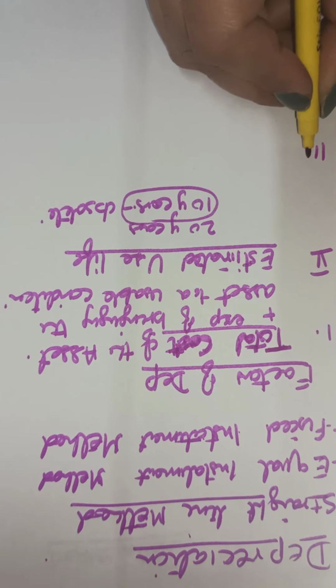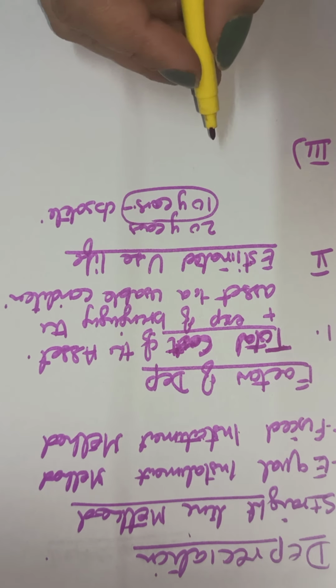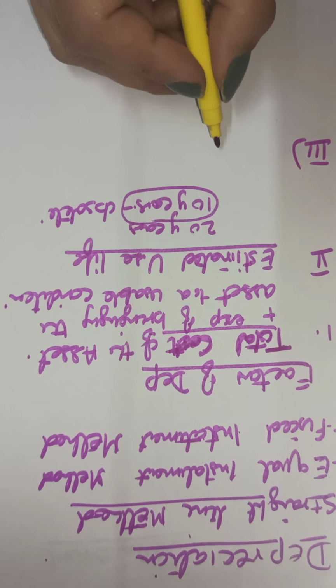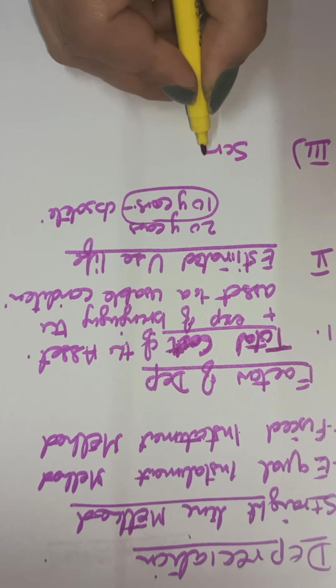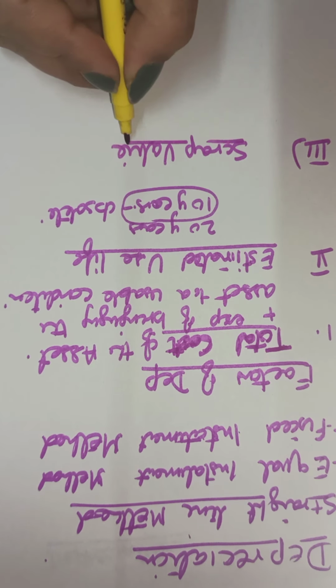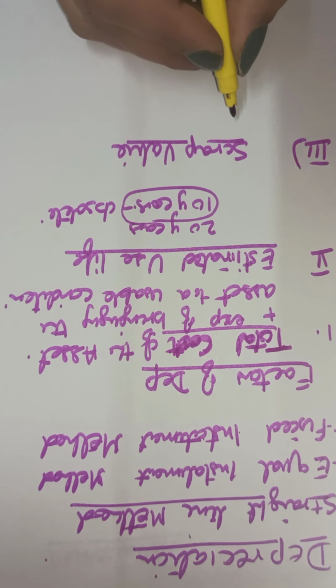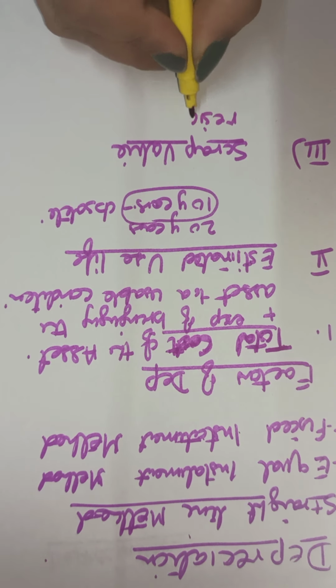And the third important factor in determining the amount of depreciation is the scrap value. This is not a new term for any one of us. Scrap value means the disposable value, the discardable value, or the residual value.